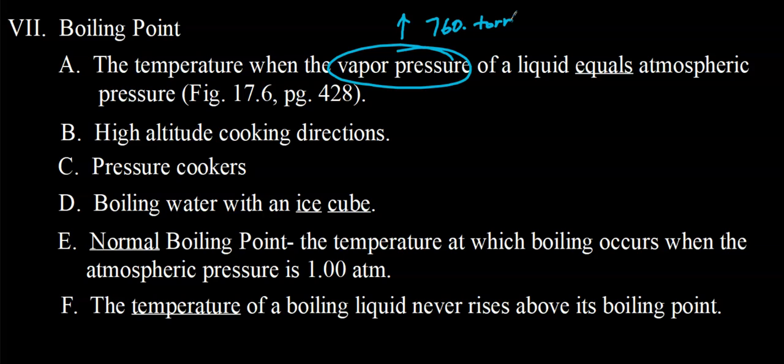Now, what effect does this have on, say, the time it takes to cook mac and cheese? Suppose you went up to the mountains, you want to cook some mac and cheese. So you take some water, put it in a pot, put it on the stove, and heat it up. Well, what's going to happen? The vapor pressure of the liquid is going to equal the lower atmospheric pressure at a lower temperature. So water boils at a lower temperature at higher altitudes. So what effect does that have on the time it takes to cook your food? It's going to take more time.